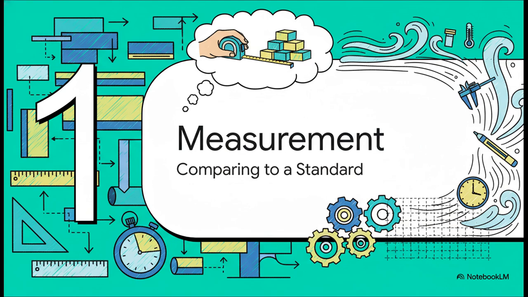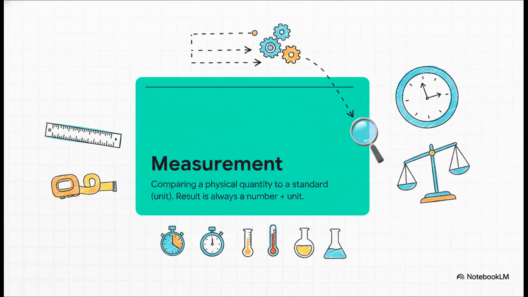Okay, so let's get right to the heart of it. Physics isn't just about ideas, it's a quantitative science. And what does that mean? It means everything, and I mean everything, is built on the idea of measurement. It's basically the science of comparing something you don't know to a known standard that everyone agrees on. So, what is a measurement, really? Well, it's just comparing some physical quantity, anything really, with a basic internationally accepted reference standard. And we call that standard a unit.